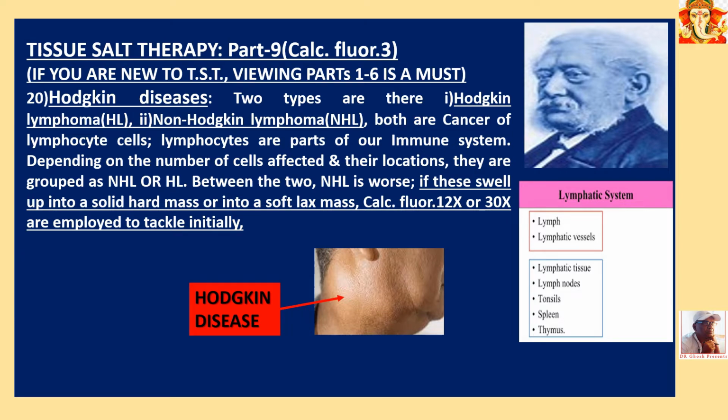So Calcarea fluor is a very deep acting and really good medicine. Many Hodgkin lymphomas have been completely recovered. Complete cure has been effected by this Calcarea fluor. Now, this is a picture of Hodgkin lymphoma, Hodgkin disease.